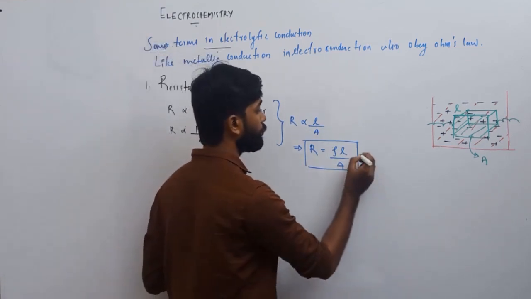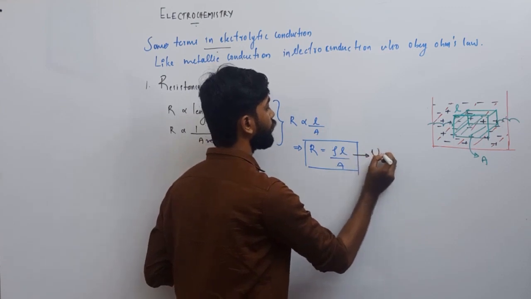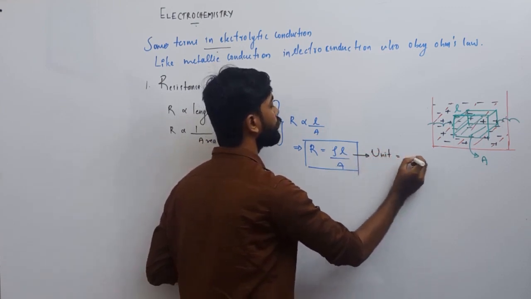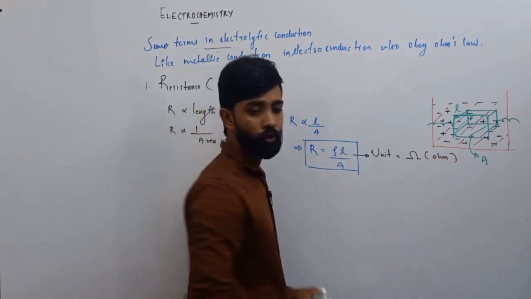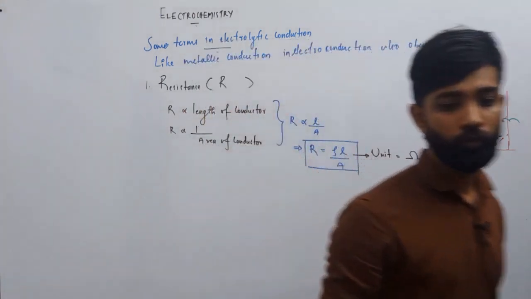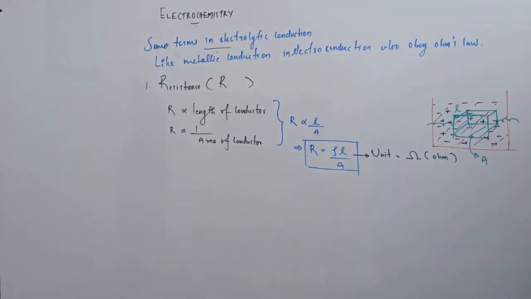The unit of resistance is ohm. So we got R equal to rho L by A, with unit ohm.